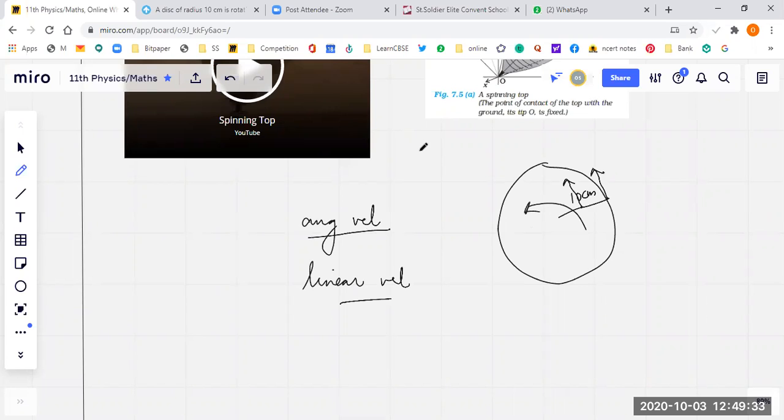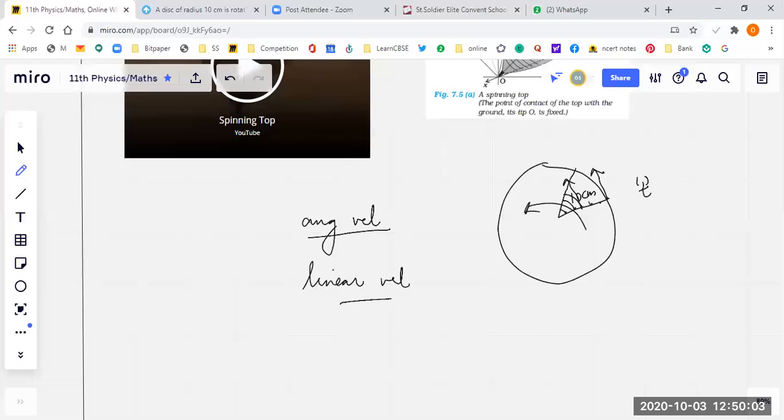A very interesting point, students: take any point, 1, 2, 3, 4, 5, anywhere, and talk about time period t. Let's say these points are lying on this line. In time t this line would come here. What is the angle swept by this point, this point and this point?